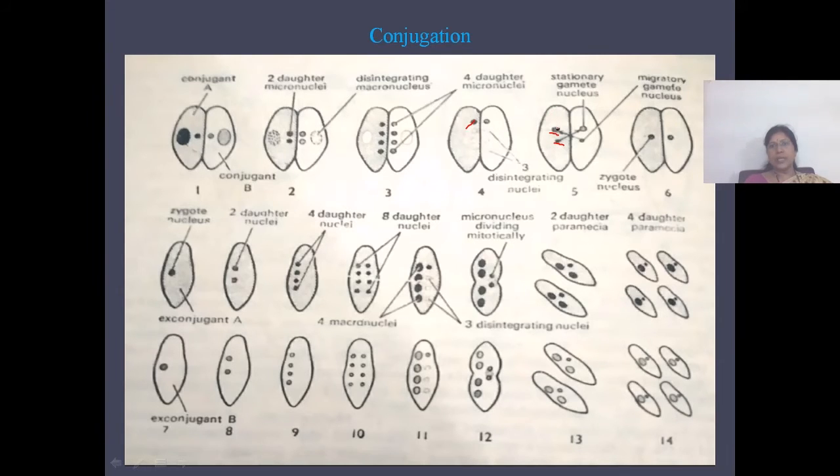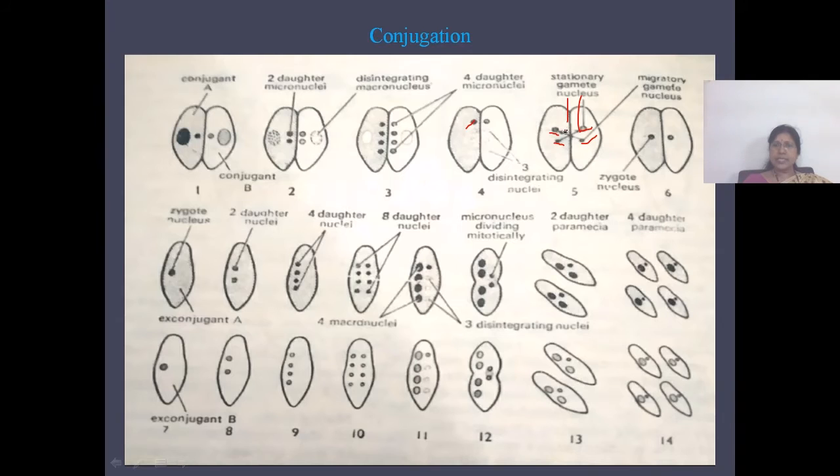The large nucleus is called a meganucleus or macronucleus. It is stationary, non-motile, whereas the small nucleus is called a micronucleus and it is the migratory nucleus. It moves, it is motile. So this is a migratory nucleus and this is a stationary nucleus.